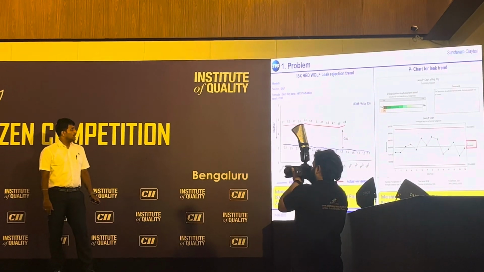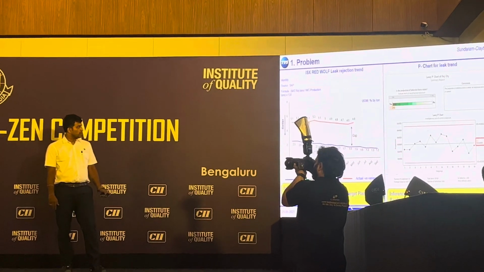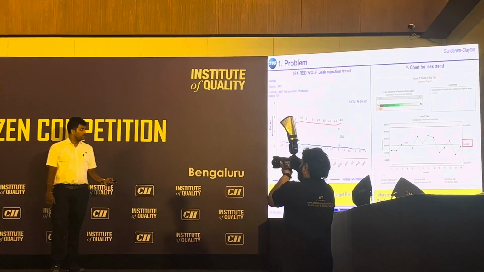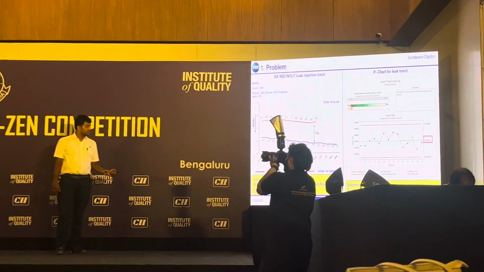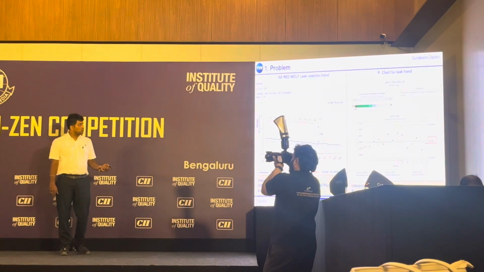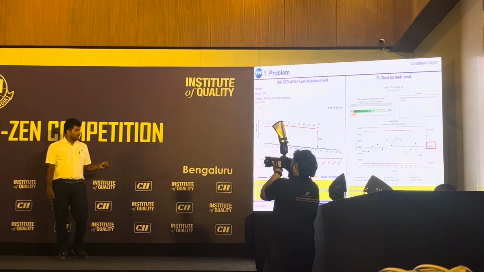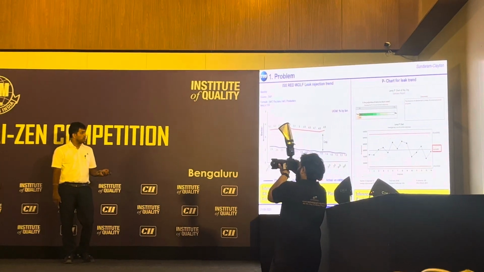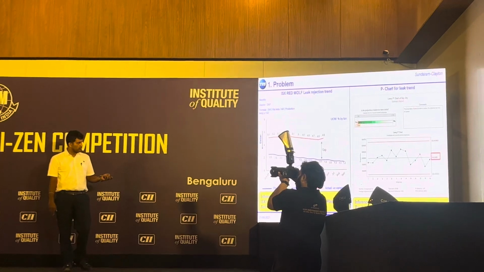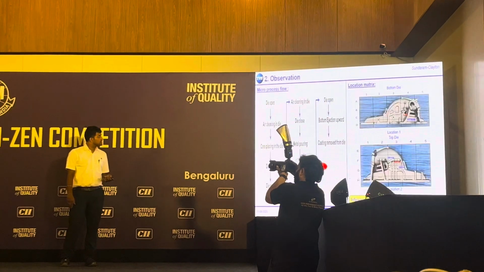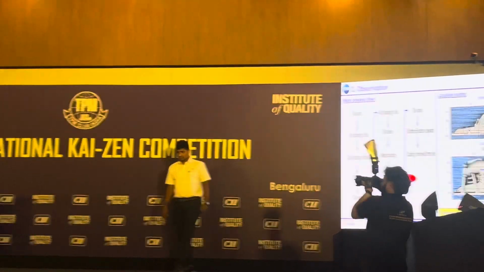So this is a leak rejection trend against a plan of 1.5%. Right now we are at 4.6% average. So we have used P-chart tool to confirm that the cause which we are taking is significant or not. So the P value found is 0.04, which is a significant cause. Over to Suresh.